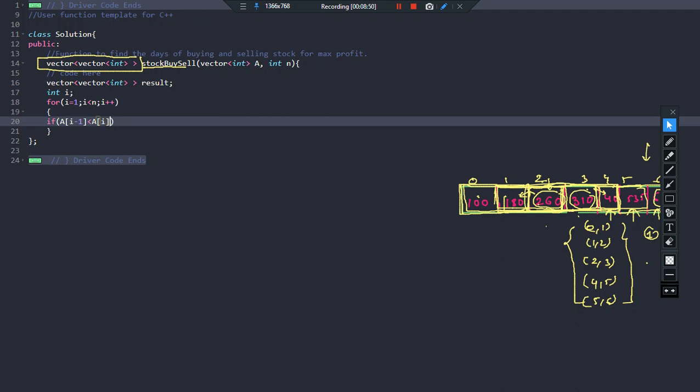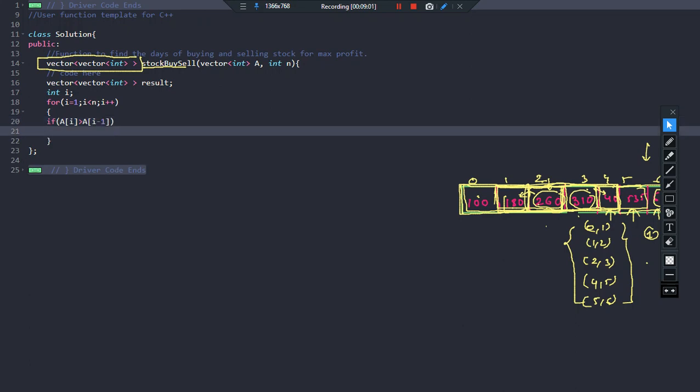To give it a good definition, the value of the stock today is greater than the value it had yesterday. The moment I find this combination, what should I do? I should state that, okay, this is the possible pair. What is the possible pair? This and this, right?